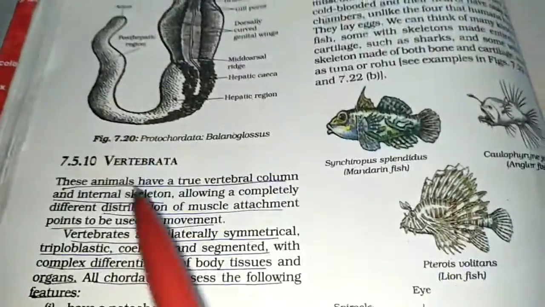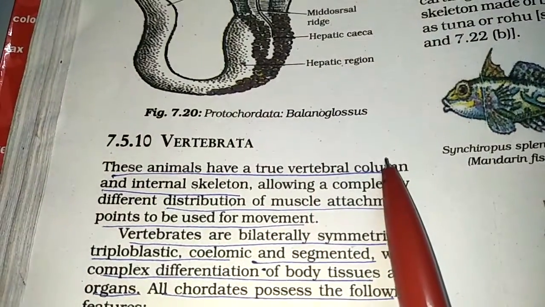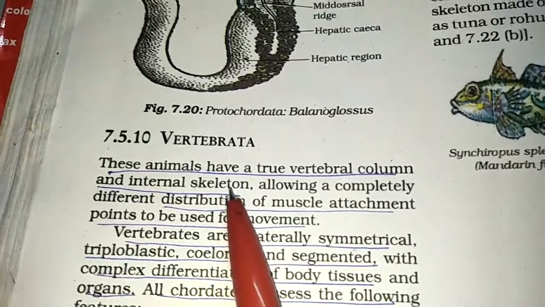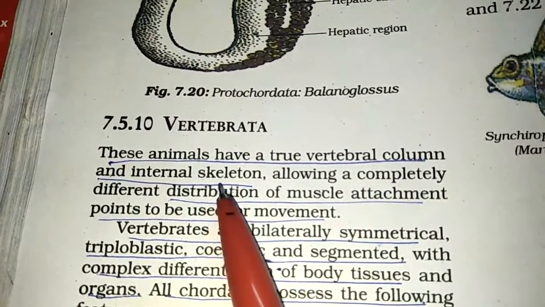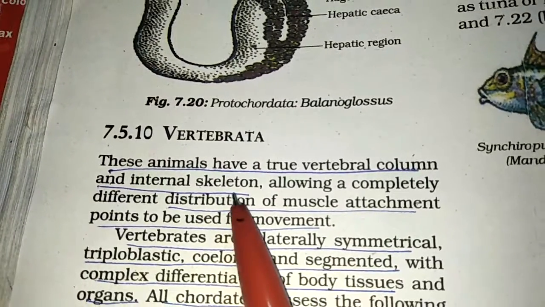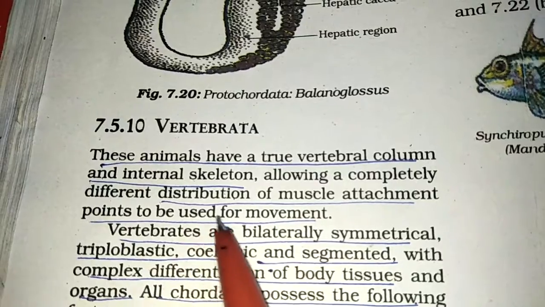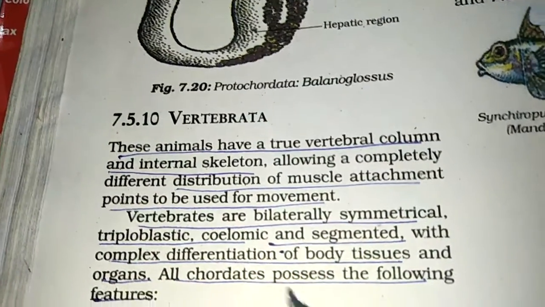Next we have Vertebrata. These animals have a true vertebral column and an internal skeleton, like what we have. We have our skeleton inside the body, unlike other animals which have a skeleton outside their body. We also have the vertebral column, and a different distribution of muscle attachment points for movement.